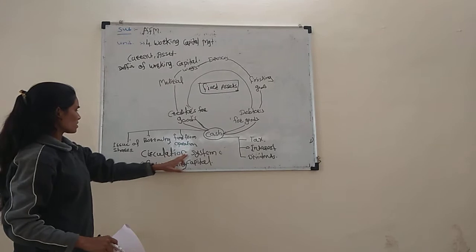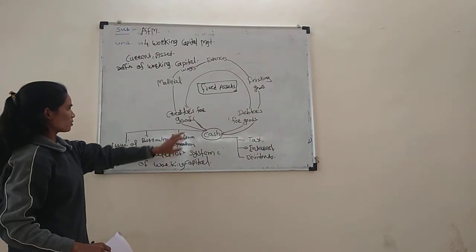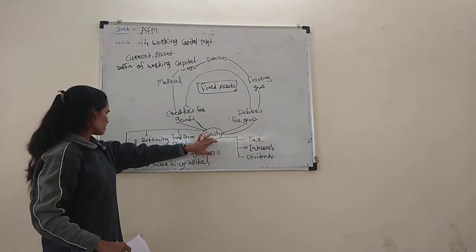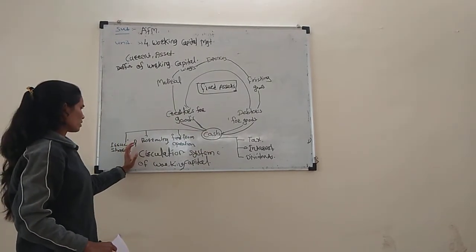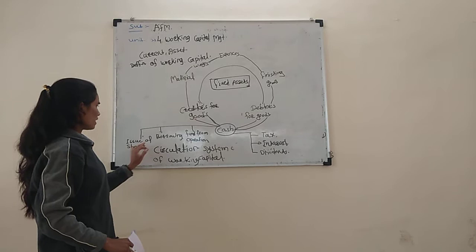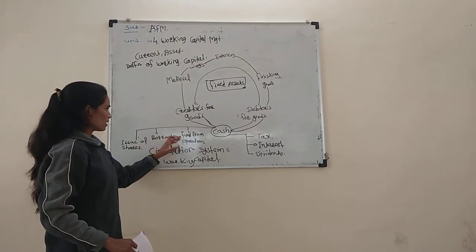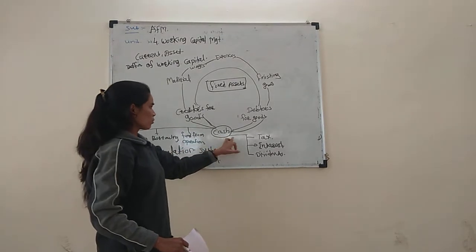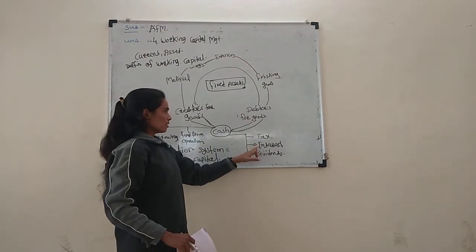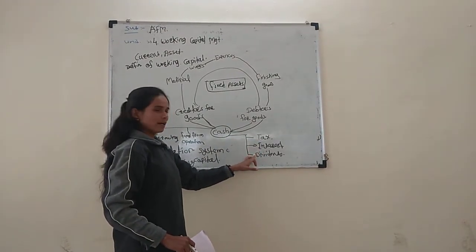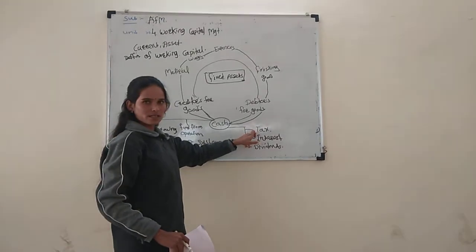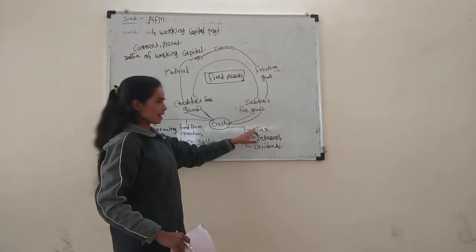This is the circulation system of working capital. It starts with cash, which comes from the issue of shares, borrowing, and funds from operations. Going out are tax, interest, and dividend. Tax includes income tax, direct tax, and indirect tax.